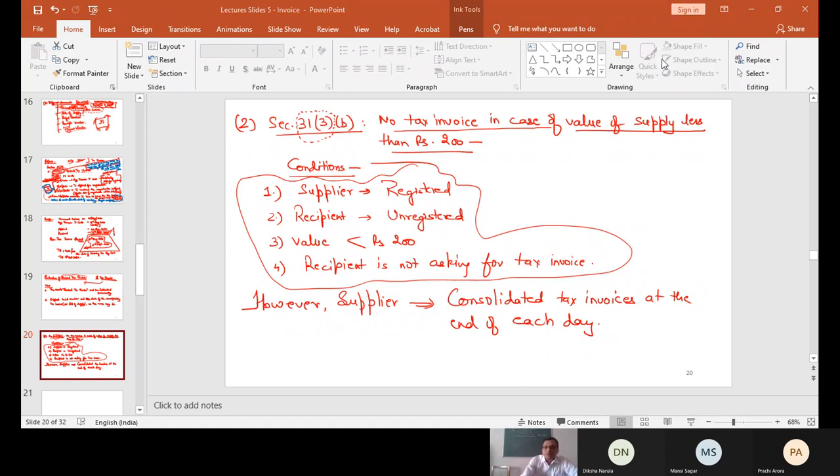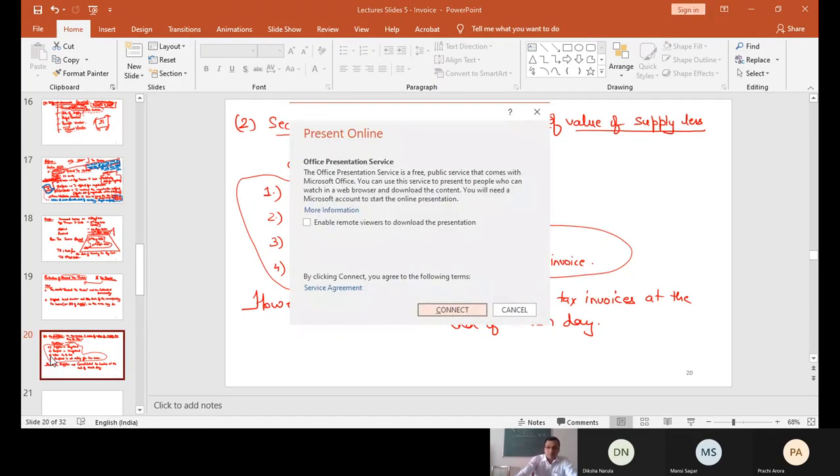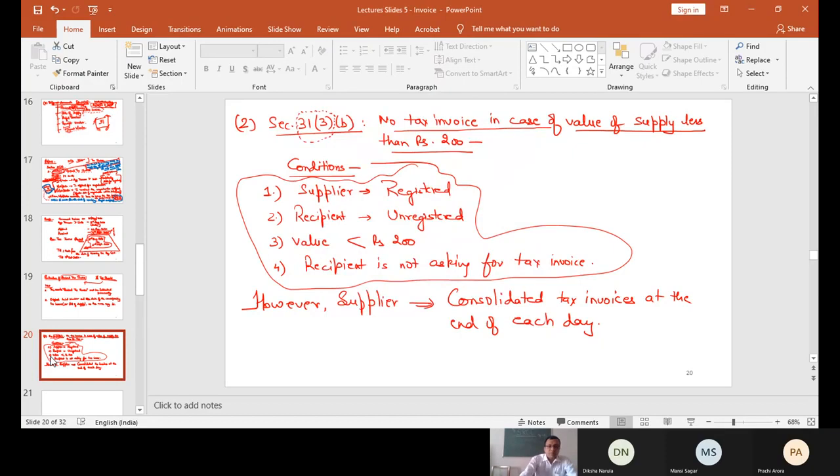Now let me assume an example. Let us discuss an example on this point. Mr. A, a registered person, is engaged in stationery. His stationery shop is registered.